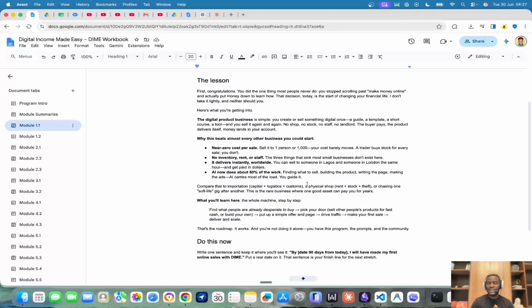And this is better than every single business that you could start, and we could make comparisons. One, it requires near zero cost per sale. You can sell the same thing to one person or 1 million people, and it does not cost you anything extra. Someone else that is trying to sell multiple products, that has a store, that has a shop, has to buy new stock for everything that they are selling. But you don't have to do that. You don't need any inventory, like buying products to store in a shop. You're not paying rent, you're not paying for staff. The only thing you're paying for is your internet subscription, which you're already paying for and using for different reasons.